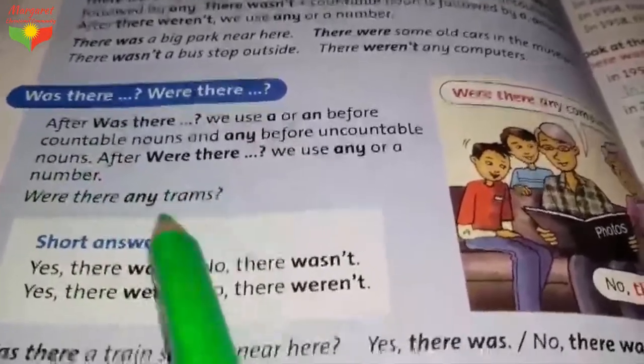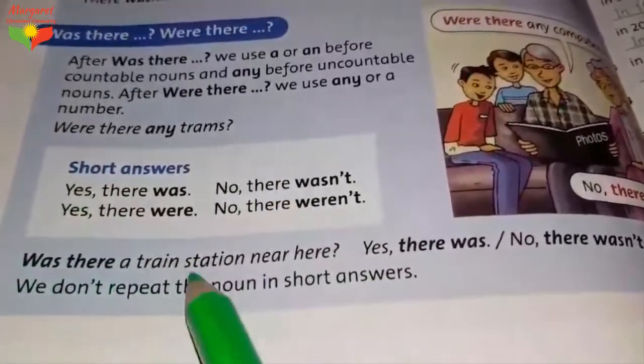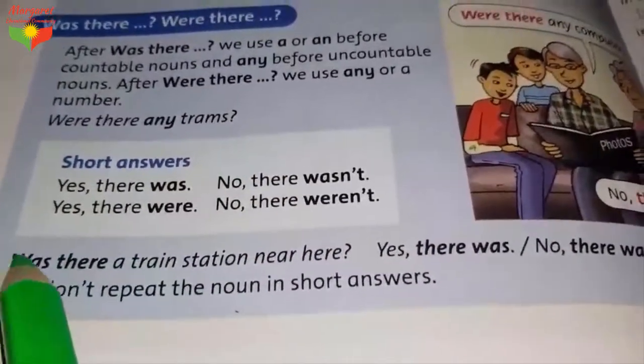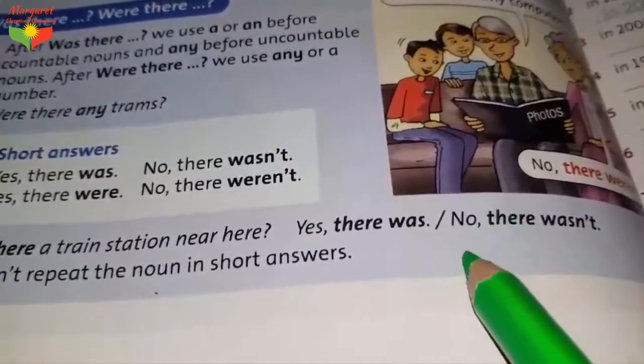Were there any tramps? You have two options. You can say yes, there were. No, there weren't. Okay? And this not is really very important. Please listen to me very well. Was there a train station near here? Yes, there was. No, there wasn't.